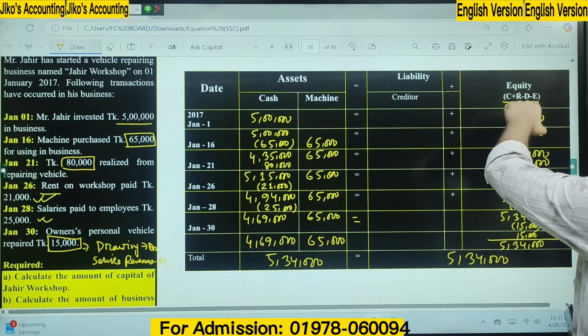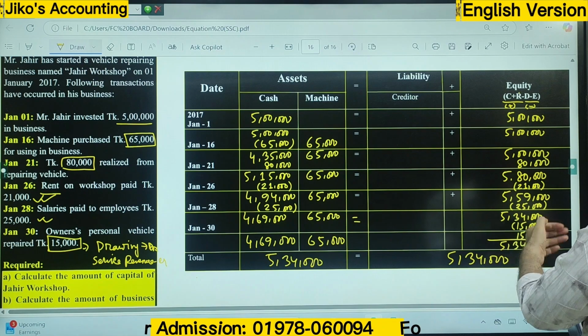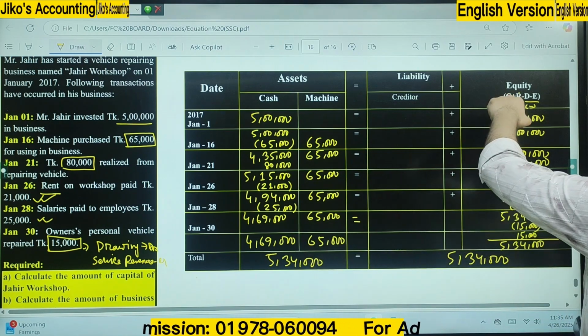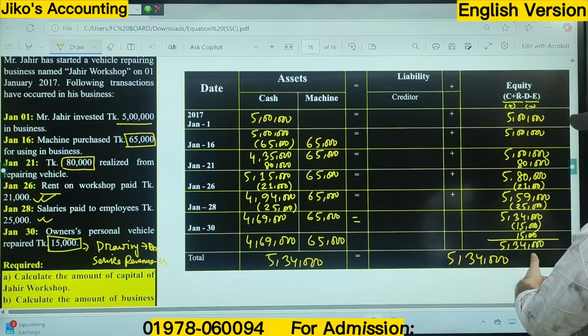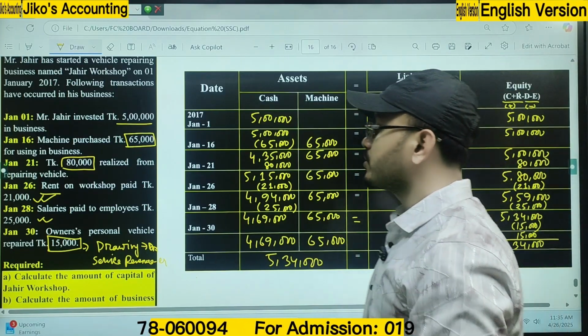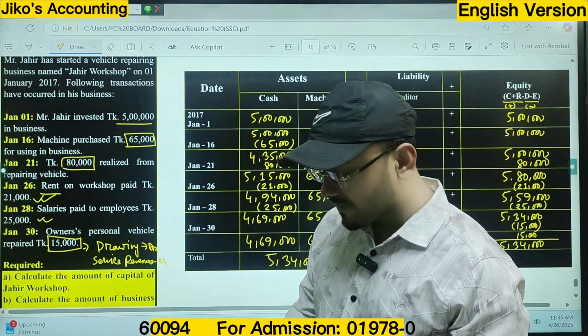So drawing is an element of the equity that indicates the reduction of the equity. On the other hand, service revenue indicates the increment of the equity. I have to firstly deduct this amount, and at the same time I have to add this amount. So that's what we have been told to prove and show the effects of this equation.